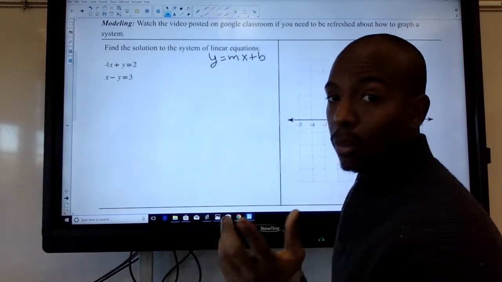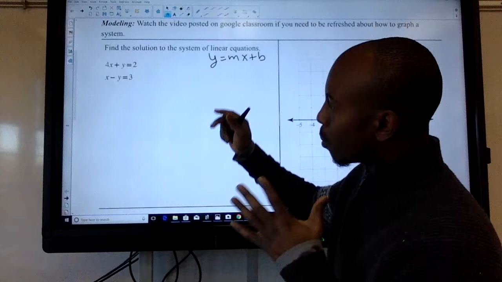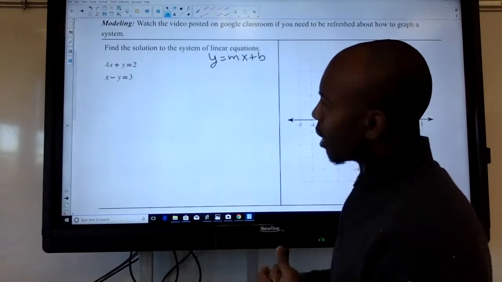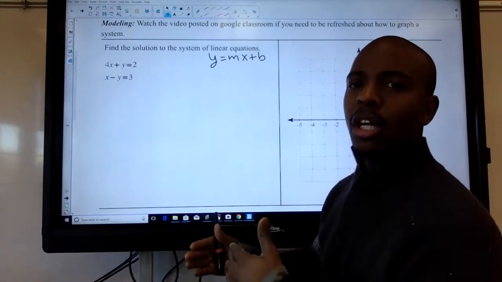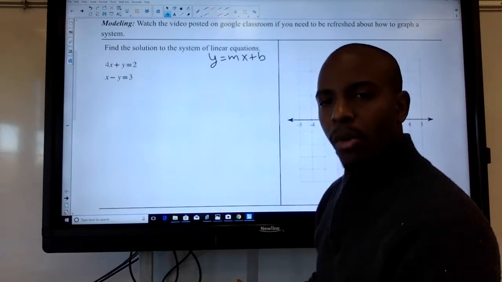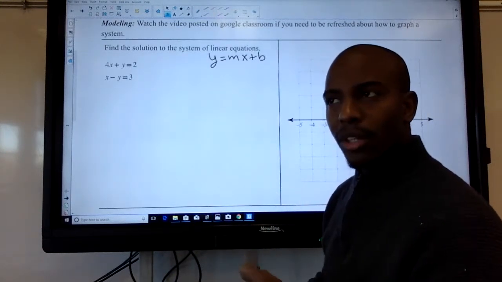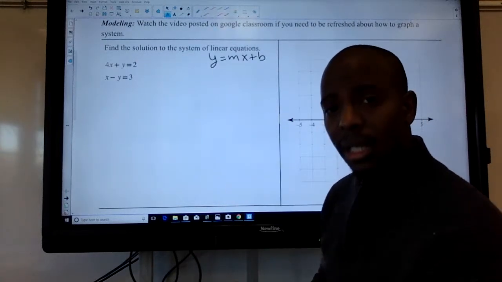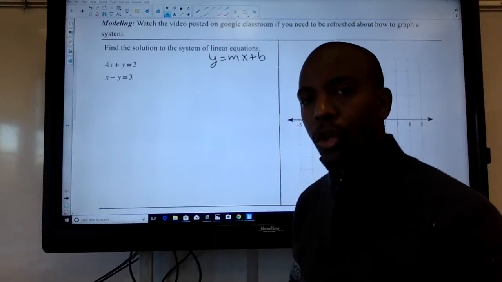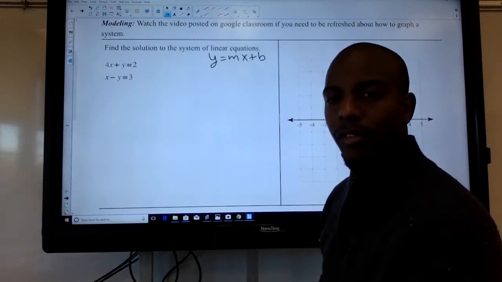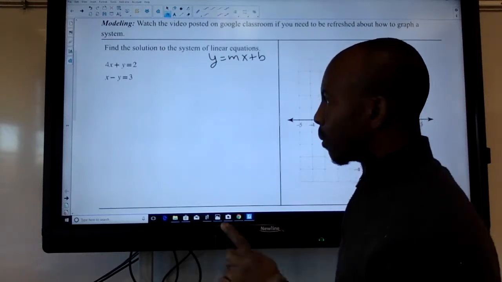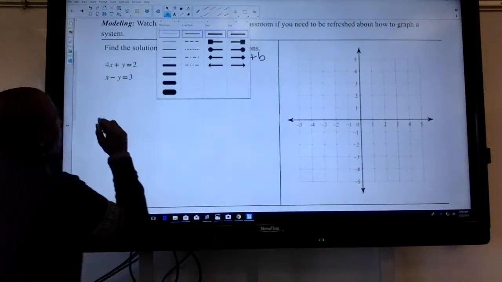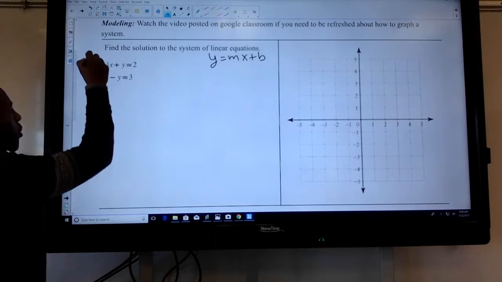So what I want to do is start off by this. I'm going to first start off with the first equation, rewrite it into slope-intercept form, and then we're going to work on the second equation to write it into slope-intercept form. When we get to the second equation, I want to make sure we pay attention to a little detail that maybe you missed in class, maybe it's still a little confusing for you, and that's whenever we have a negative in front of y, but we'll get to that in a little bit. What I want to do is this. Just so we're all looking at the same exact one, the very first equation I'm going to label 1.